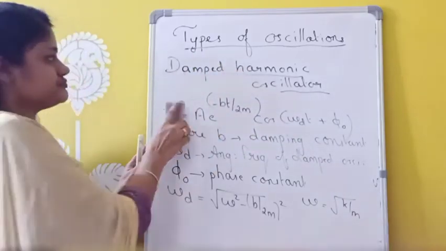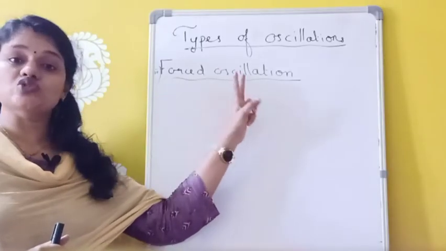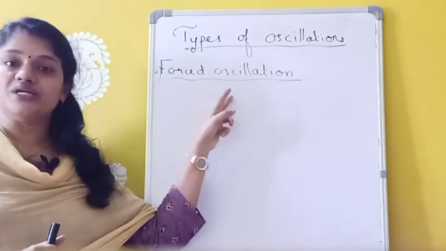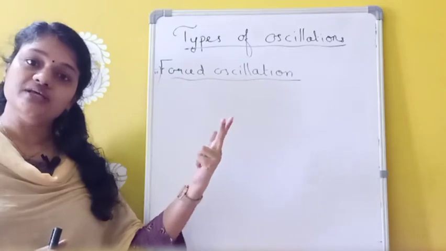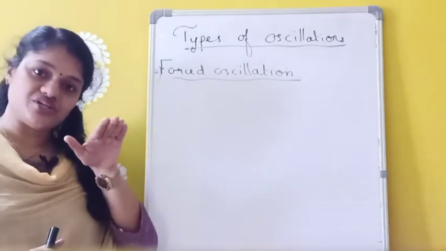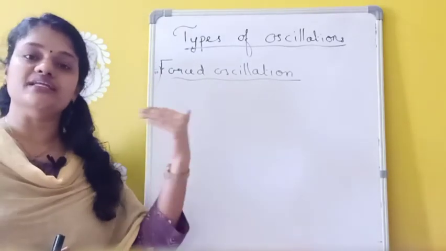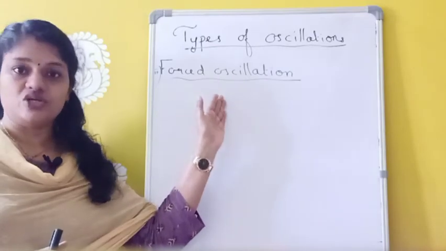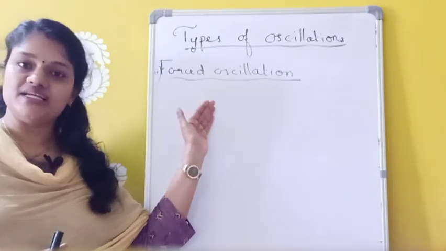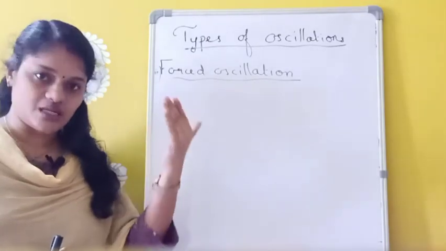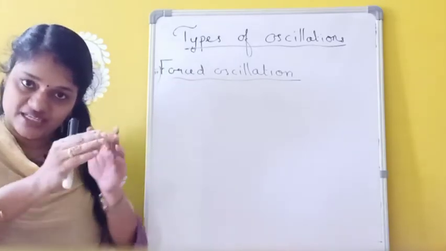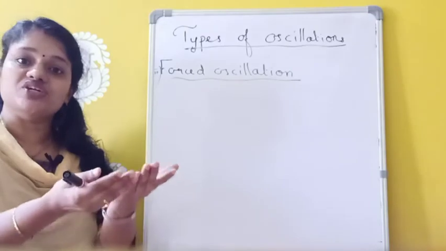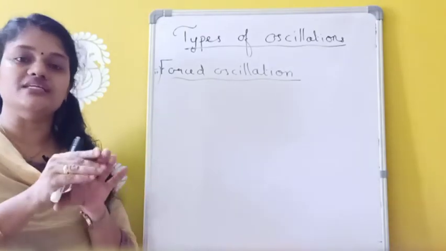The third type of oscillation is forced oscillation. Whenever a body oscillates under the influence of an external periodic force, and it oscillates with the frequency of that external periodic force rather than its own natural frequency, that is called forced oscillation.